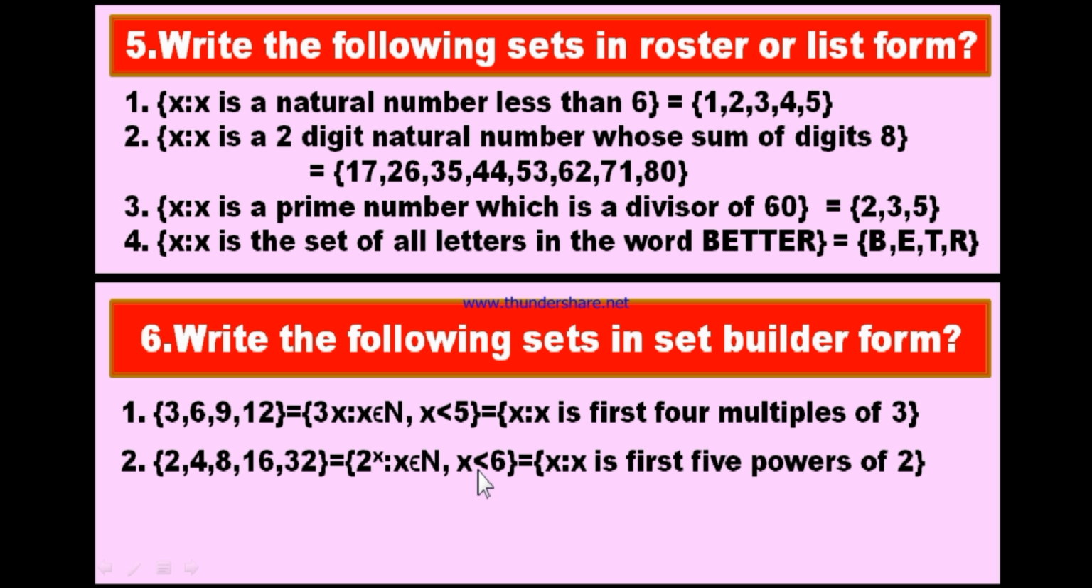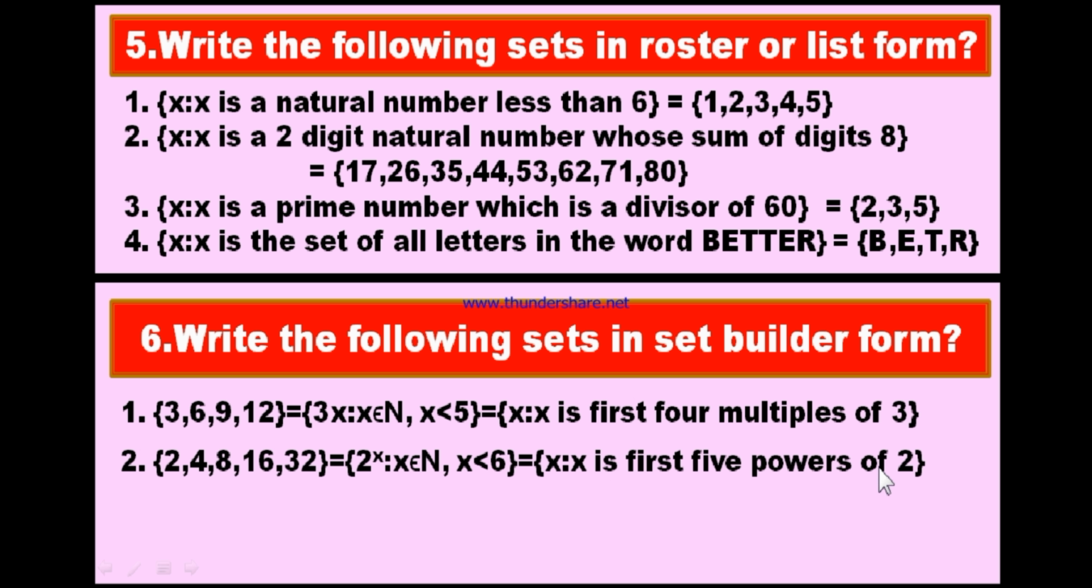x belongs to N and x is less than 6 means the natural number is less than 6: 1, 2, 3, 4 and 5. Now if you substitute x is equal to 1, 2 power 1 is 2. If you substitute x is equal to 2, 2 square is 4, 2 cube is 8, 2 power 4 is 16 and 2 power 5 is 32. Therefore, you can write the given roster form like this in set builder form. This is symbolic form. In words, you can write this as x such that x is the first 5 powers of 2.